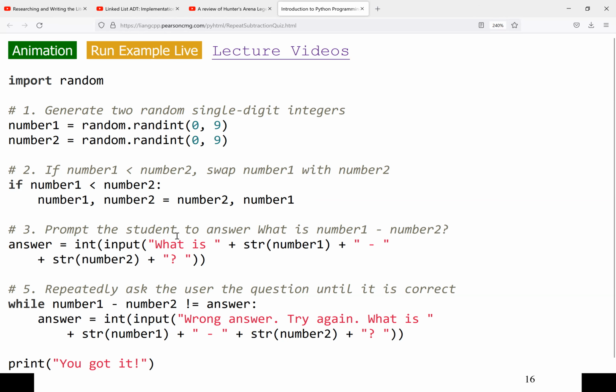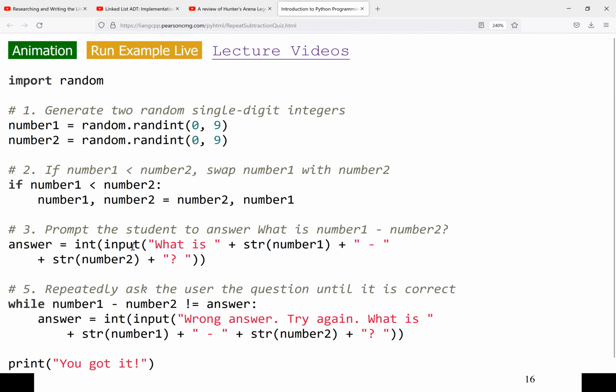So next, we prompt the user again to give us the answer. So first we generate two random values. We make sure that the first one should be greater than the second one, and we swap it in case. So in this condition, if the first value is, let's say, 5, and the second value is 3, then this condition will be false because 5 is not less than 3. Then we skip the if statement. Now we come here to ask the user to enter the correct answer, which is num1 minus num2.